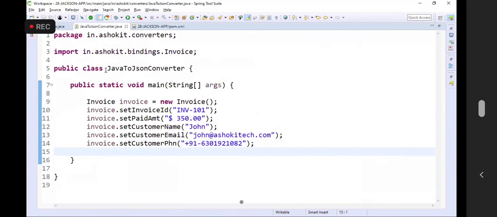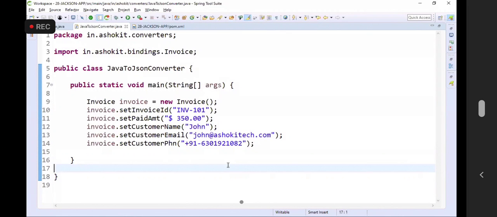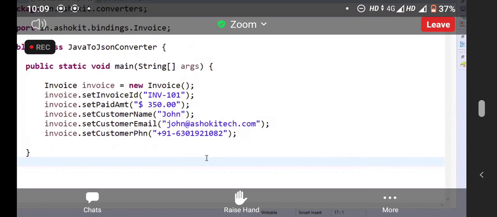I have a main method. Inside the main method, I'm creating object for the invoice. Invoice.set invoice ID, paid amount, customer name, and customer phone number. I am setting all these details.